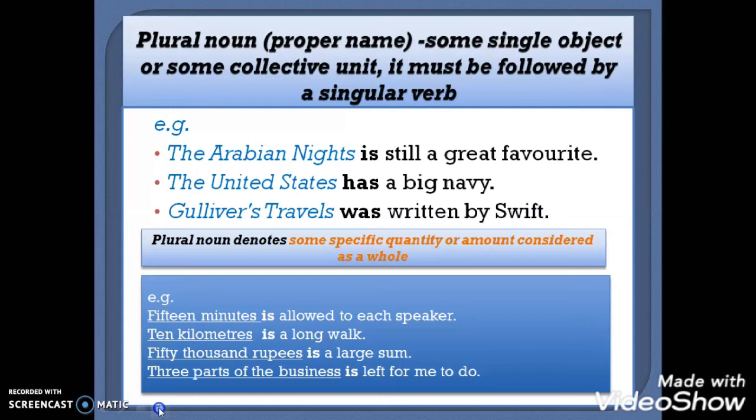20,000 rupees is a large sum. 3 parts of the business is left for me to do.